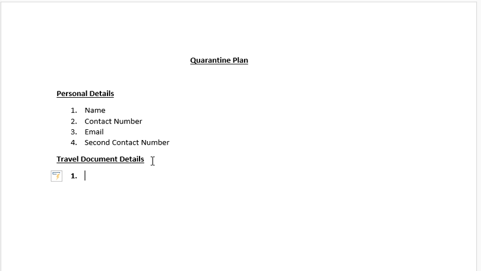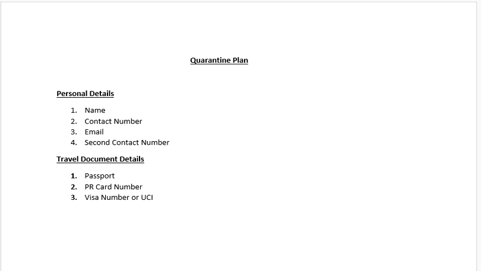Passport, if you are a PR card holder, then PR card number. If you are a visa holder, then visa number or UCI, whatever is applicable in your case. Alright, that is very important.